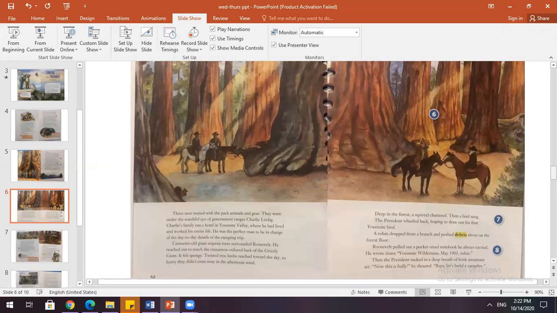3 men waited with the pack animals and gear. They were under the watchful eye of government ranger Charlie Leydig. Charlie's family ran a hotel in Yosemite Valley, where he had lived and worked his entire life. He was the perfect man to be in charge of the day-to-day details of the camping trip.